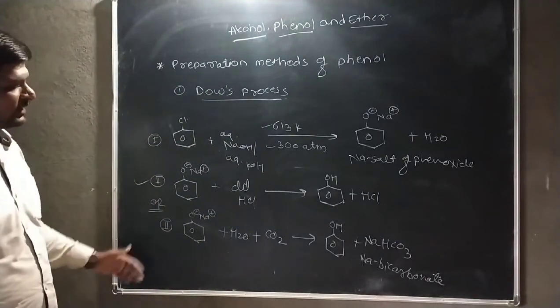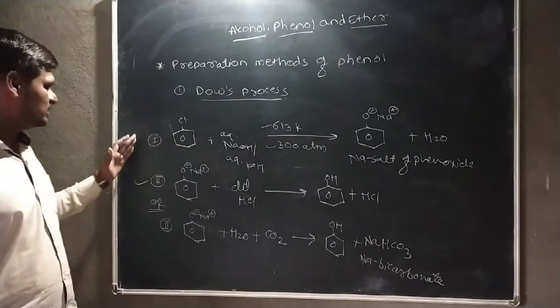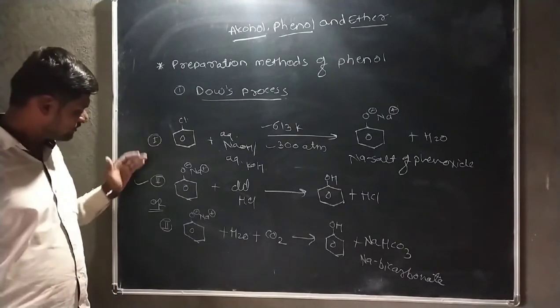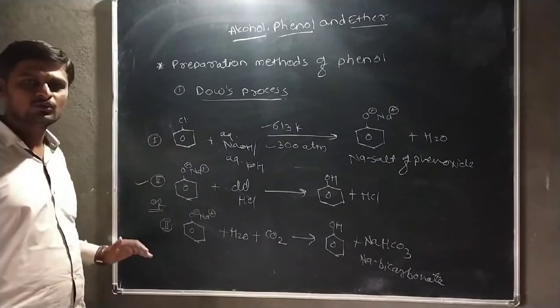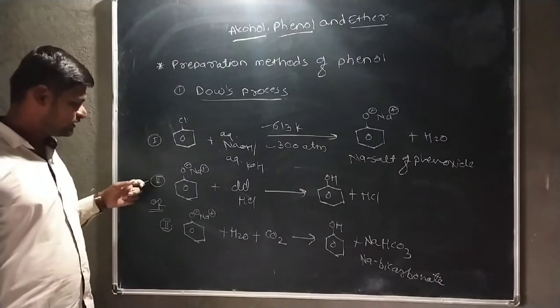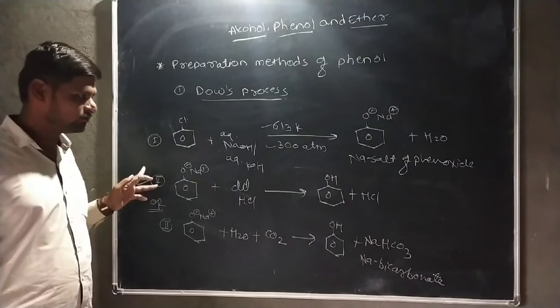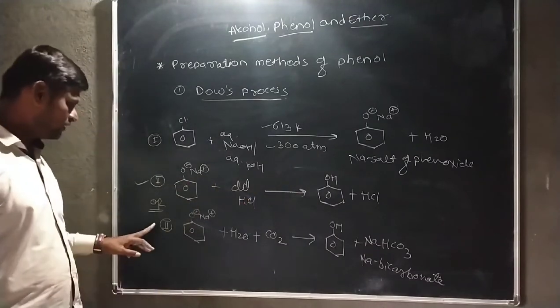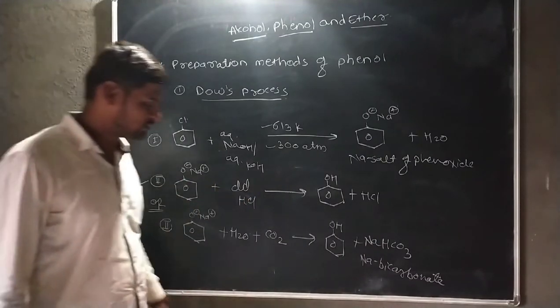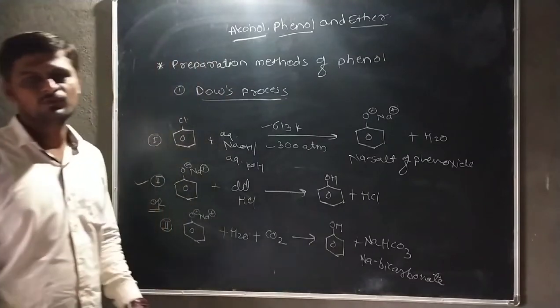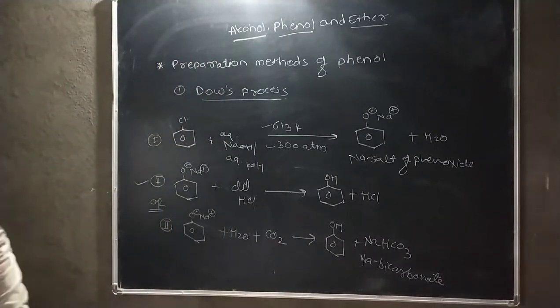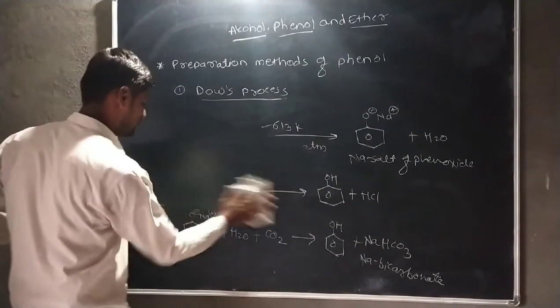Then this is the reaction of Dow's process. The first step is common, but the second step has alternative steps. Here if we write either second step, we get the phenol. Okay. Now we go towards the mechanism of Dow's process.